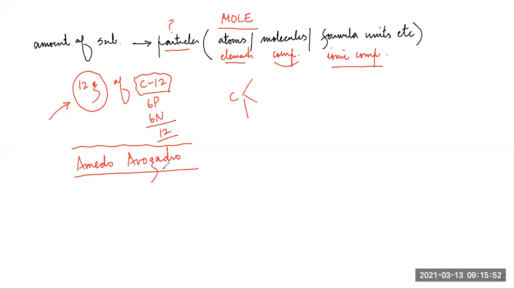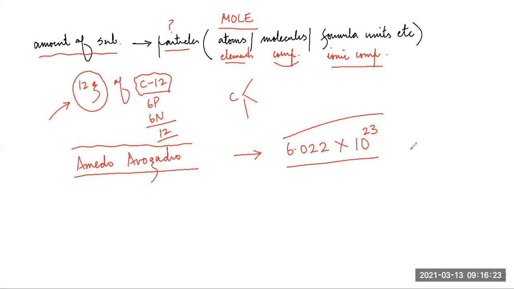he proved that 1 mole of substance, may be 1 mole of atoms, 1 mole of compound having molecules, 1 mole of ionic compound having formula units, the number is same, and that number is a magic number, that is 6.022 into 10 raised to power 23. Now I will not say atoms or molecules or ionic compounds, I'll simply say particles. From particles I mean any one of them, right?